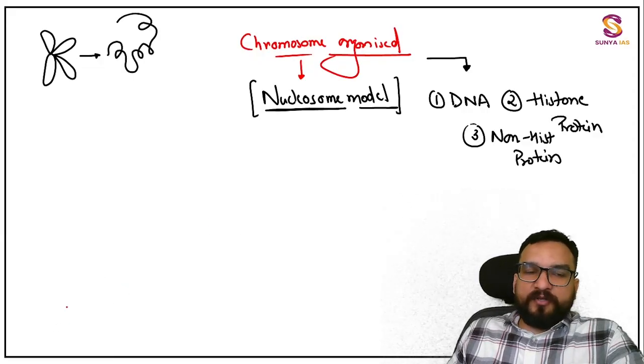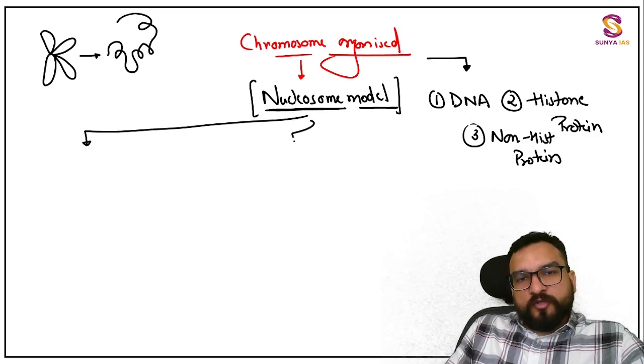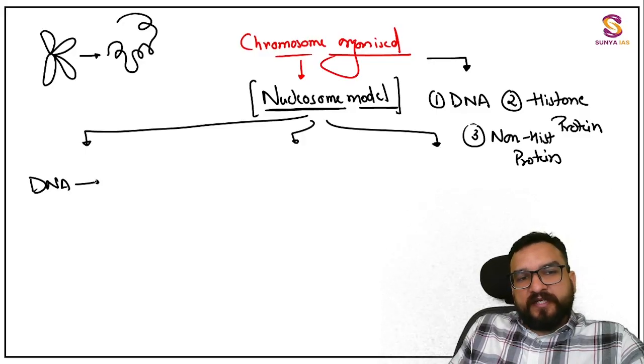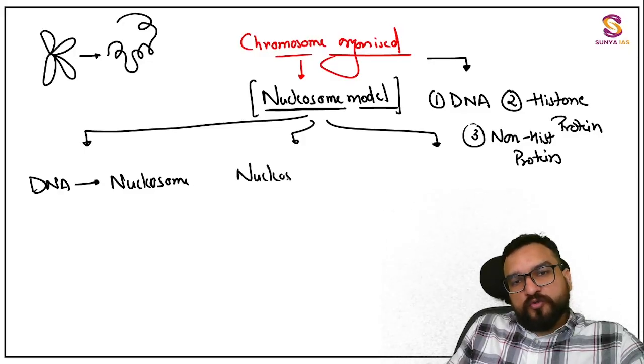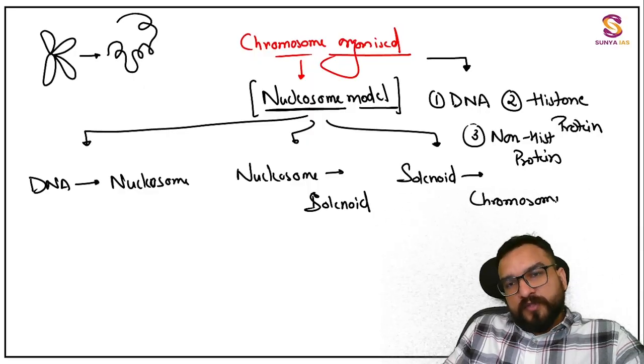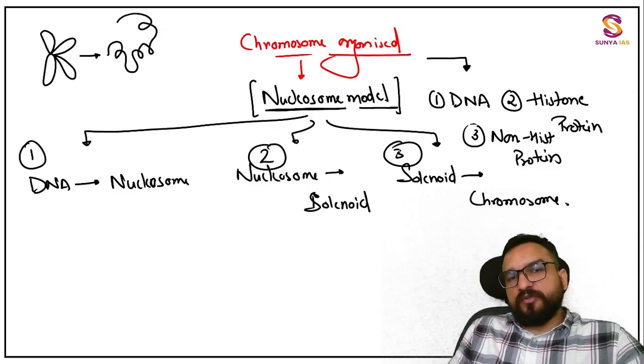So what is going to happen is that this chromosome organization will take place in three processes. One is the conversion of DNA to nucleosome. Then the conversion of this nucleosome into solenoid. Then the conversion of this solenoid into chromosome. This is what we have to see. So these are happening in a few stages, stages 1, 2, 3 for your understanding.